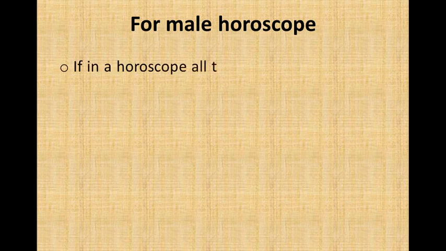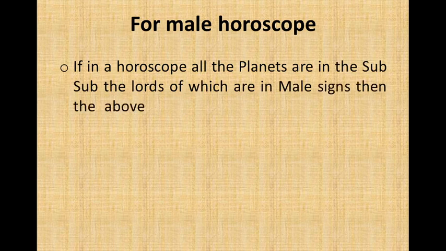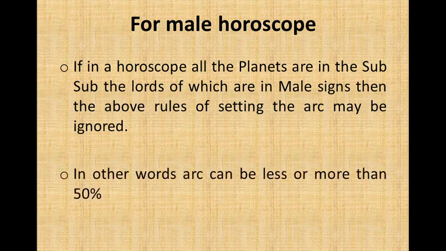For male horoscope, so I'm talking about the person. In case the person is male, if in a horoscope all the planets are in signs the lords of which are in male signs, then the above rules of setting the arc may be ignored. In other words, arc can be less or more than 50%.